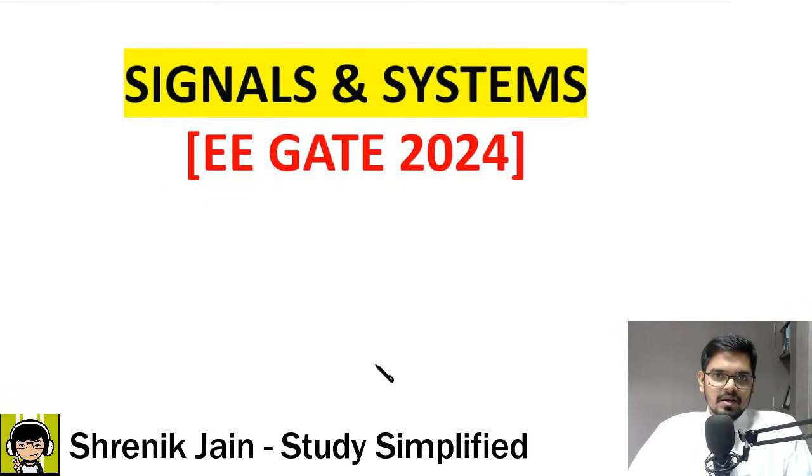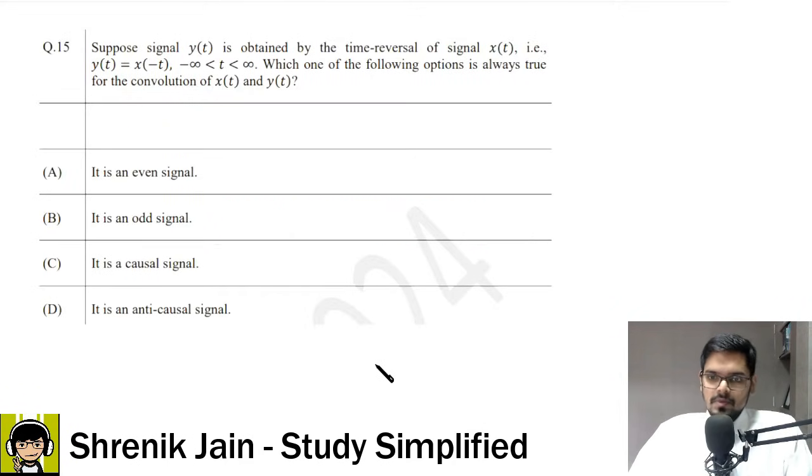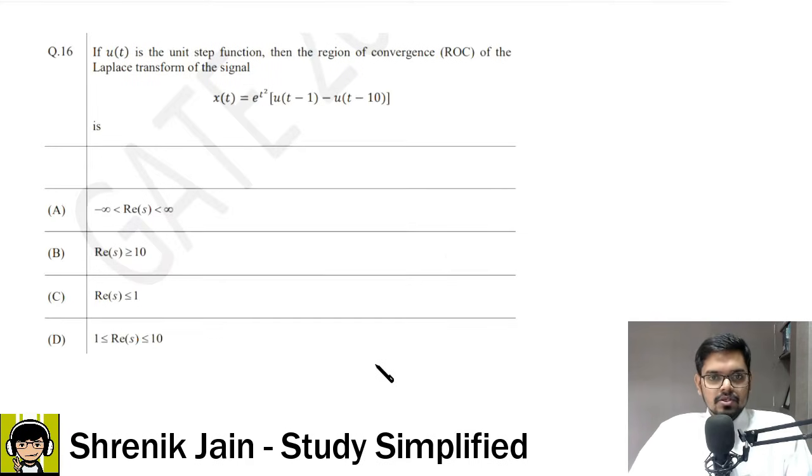So in today's class, we are going to solve Signal and System previous year questions. These questions were asked in the GATE Electrical 2024 paper. First of all, I will give you all the questions so that you can try by yourself, and then look at my solutions with tricks and techniques. First question in front of the screen. Very easy question. Pause the video, try by yourself, then go to the next question.